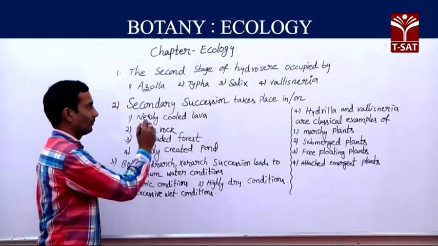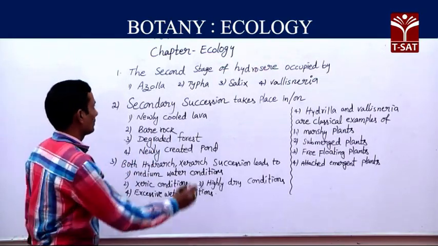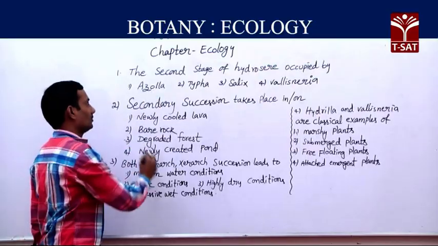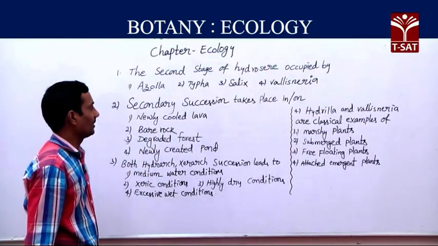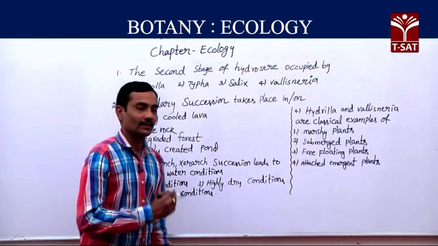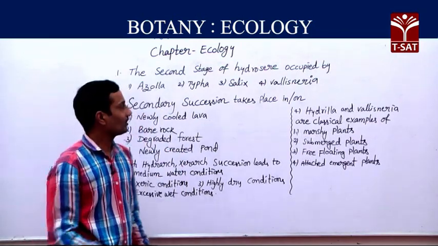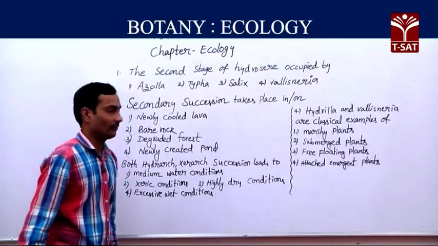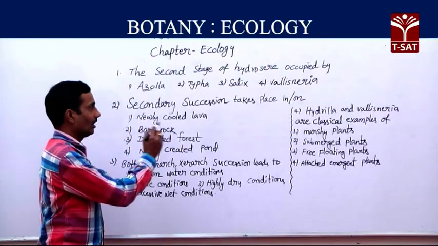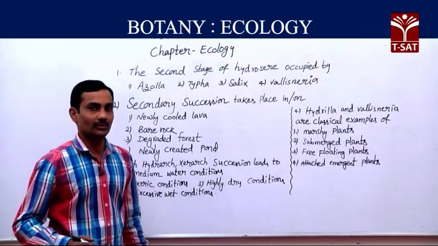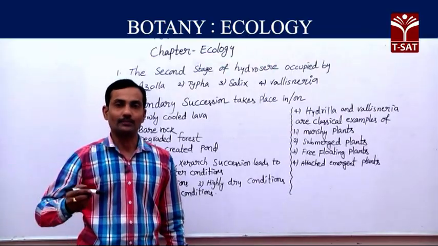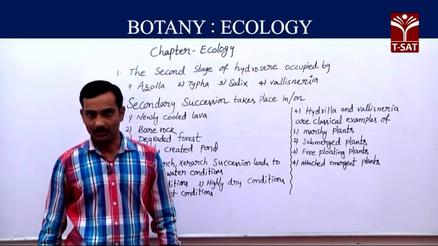There are a total of 4 options given. Among all these 4 options, the examples belong to different types of stages.